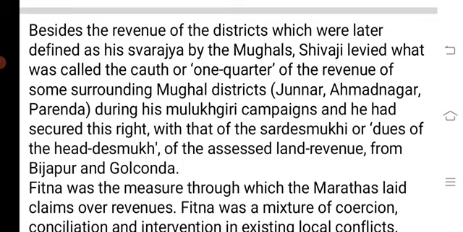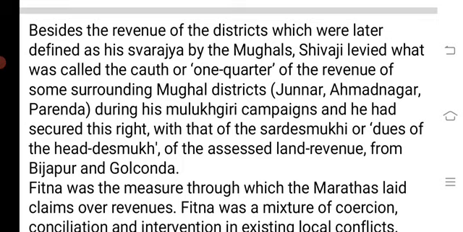Besides the revenue of the districts, which were later defined as his Swarajya by the Mughals, Shivaji levied what was called Chauth and Sardeshmukhi. Chauth means one-fourth of the revenue of some surrounding Mughal districts during his Mulukgiri campaigns, and he had secured this right along with the Sardeshmukhi, or dues of the head Deshmukh of the assessed land revenue, from Bijapur and Golconda. So during Shivaji's reign, when he claimed certain areas as his Swarajya, which was accepted by the Mughals, he also laid claim to Chauth and Sardeshmukhi from certain areas.